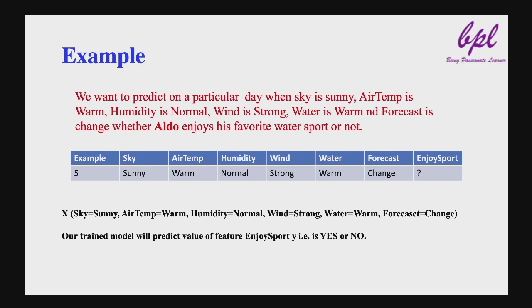So the input feature vector will be x: sky equals sunny, air temp equals warm, humidity equals normal, wind equals strong, water equals warm, forecast equals change. Our trained model will predict the value of target feature enjoy sports y, that is whether it is yes or no, whether Aldo enjoys his sports or not. This is how a supervised learning algorithm works.